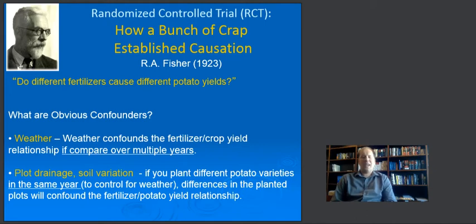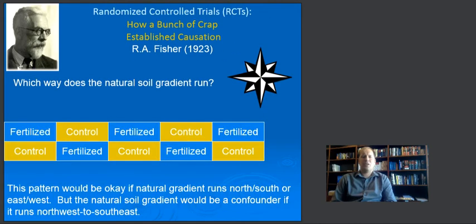Well, that gives us a real conundrum, because how, after all, are we supposed to do this experiment if we can't do it one year after the next using the same soil, and we can't even do it in the same year using soil adjacent to itself? Fisher looked at this and said, what would we do by looking at the natural ways soil gradients run?